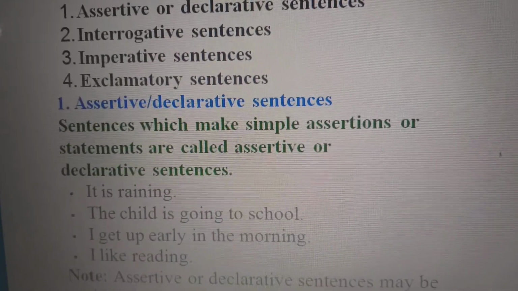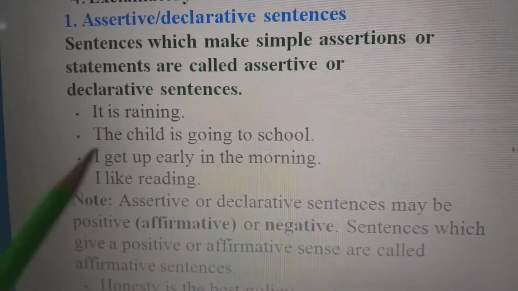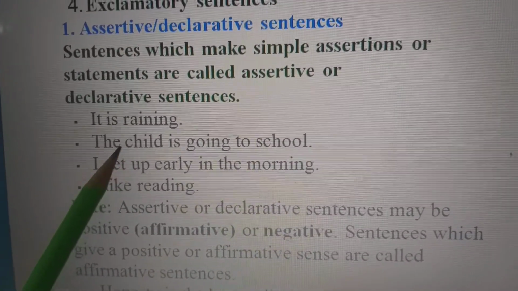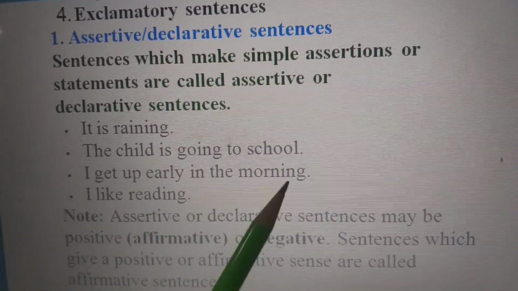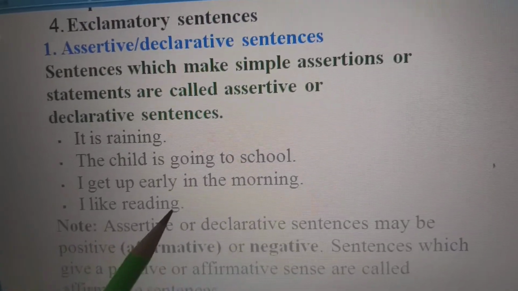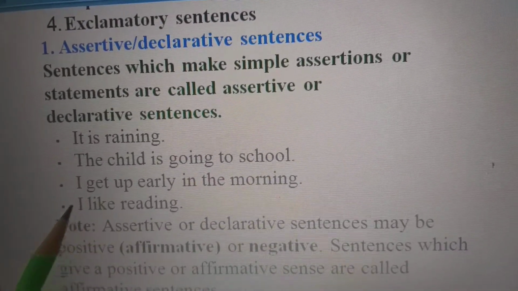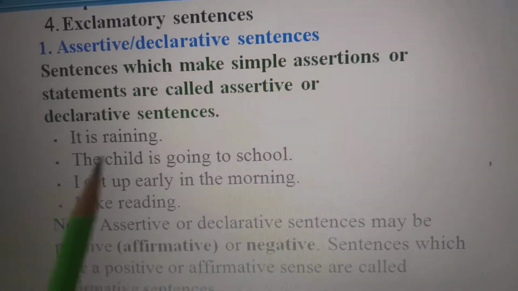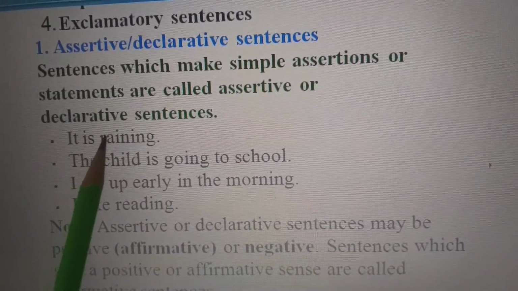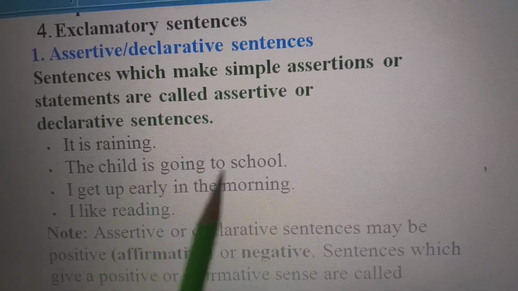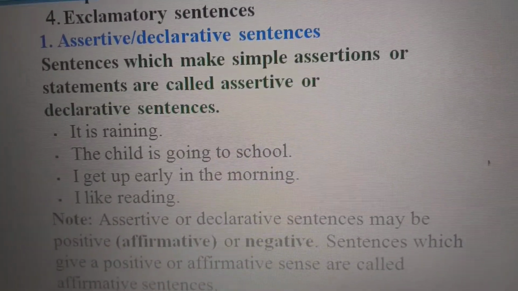Like, it is raining. The child is going to school. I get up early in the morning. I like reading. Now, these are simple sentences with a full stop. Remember that a sentence is complete when we put a full stop at the end.